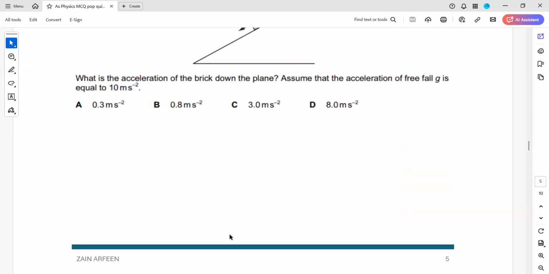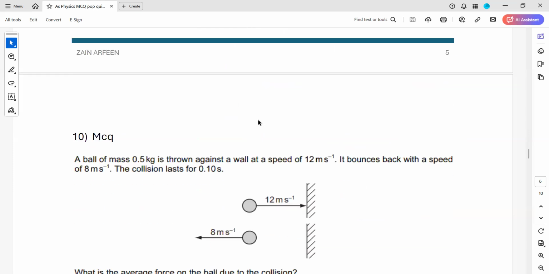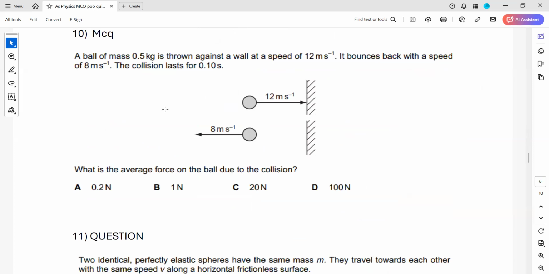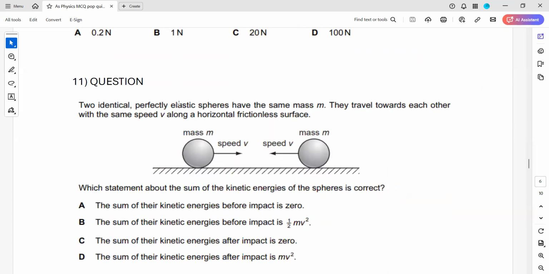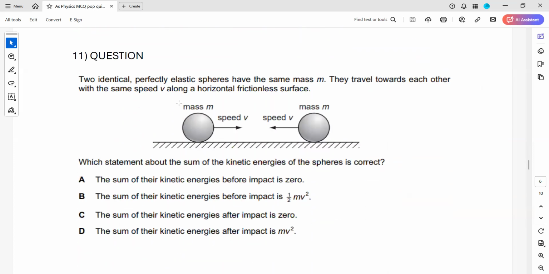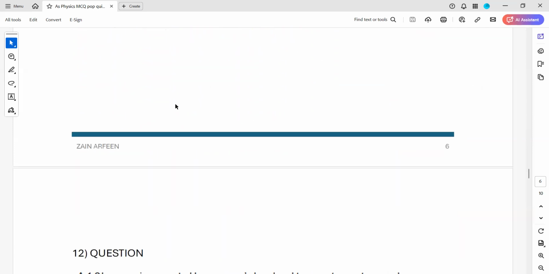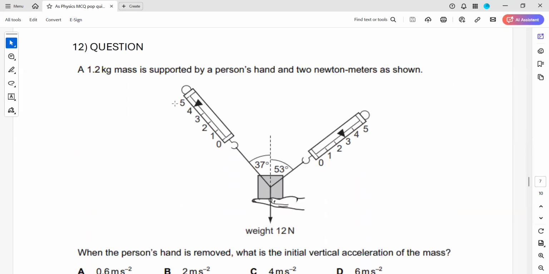Question 9, any doubt? Question 10. Question 11. Question 12.